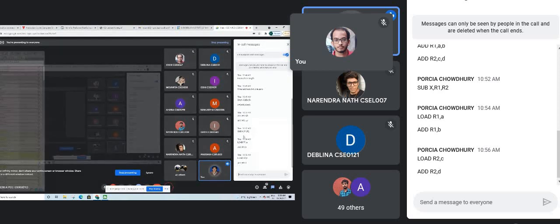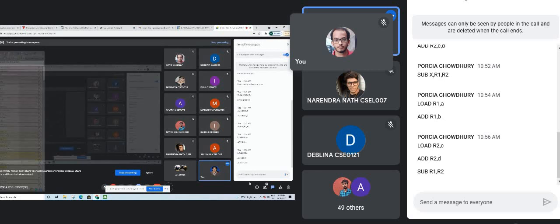So R1 has A plus B, and R2 has C plus D. Now what do we have to do? Subtract R1, R2, isn't it? Whatever we have in R1 and R2 will be subtracted, R1 minus R2, and we store the result in R1.